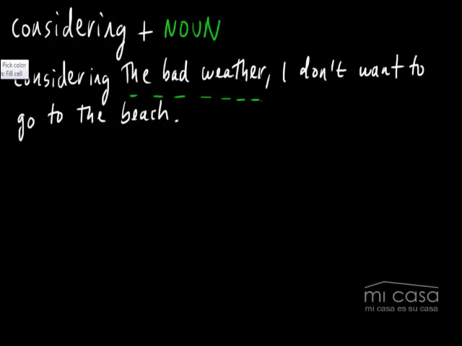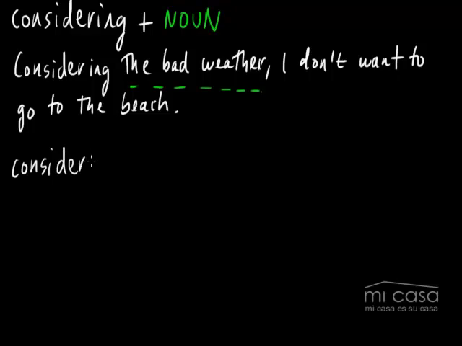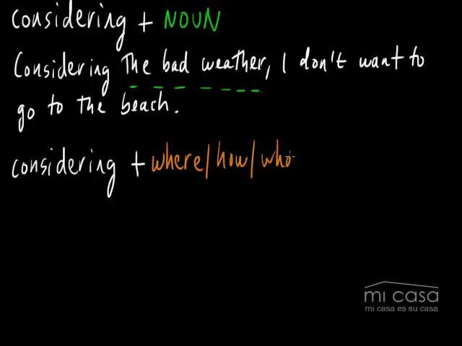Just because, sometimes you want to show what you're thinking or what you're considering when you say something like this. All right? So we've seen it now with a full sentence. We've seen how to use this considering with a noun. There's one last way that I want you to know how to use this. So you can say considering plus question words: where, or how, or what, or when, or who.